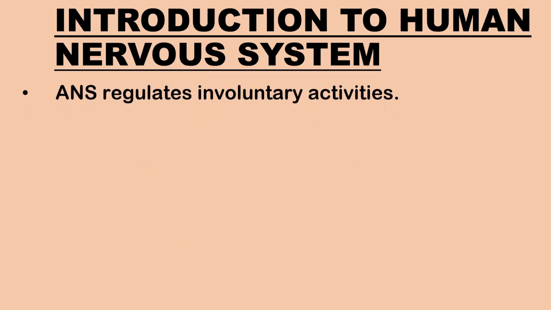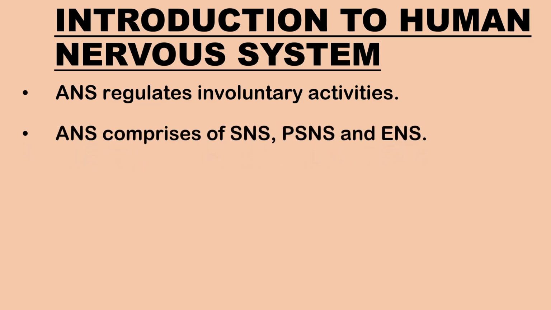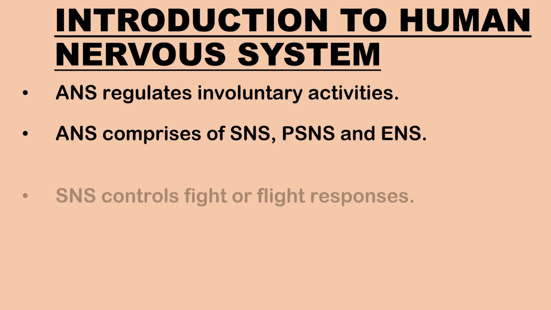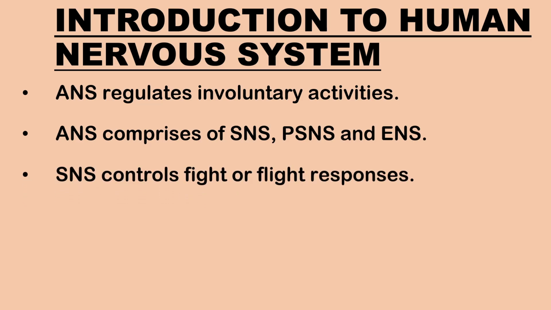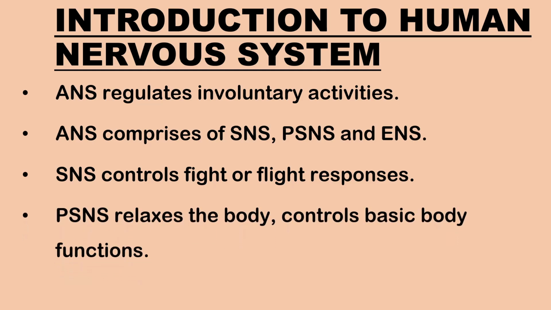The autonomic nervous system regulates involuntary activities like the heartbeat, respiration, blood pressure, etc. It can be divided into the sympathetic nervous system, parasympathetic nervous system, and enteric nervous system. During an emergency, the sympathetic nervous system controls fight or flight responses. The parasympathetic nervous system relaxes the body after danger or stress and also controls the basic functions of the body.